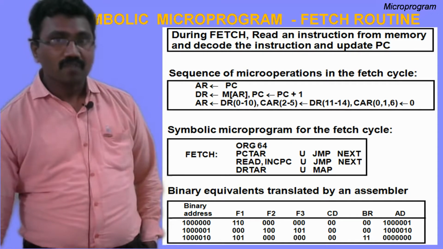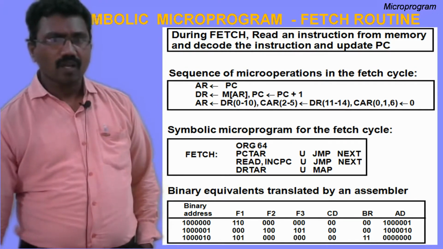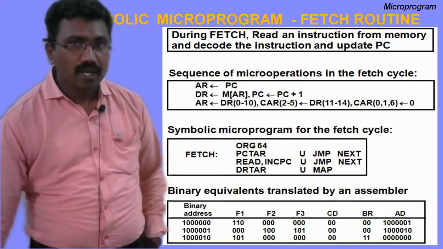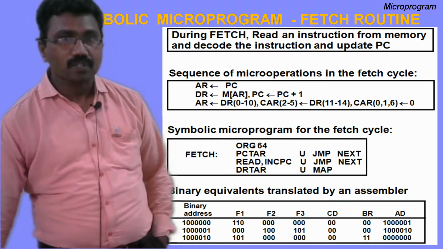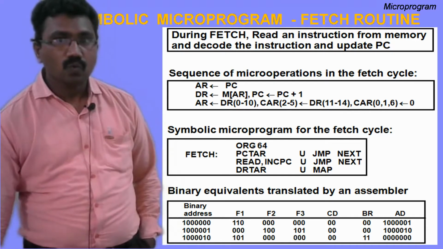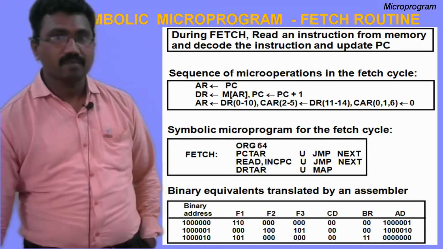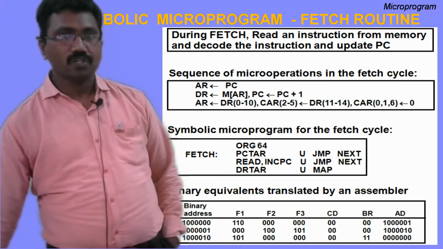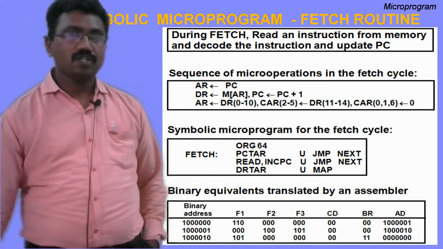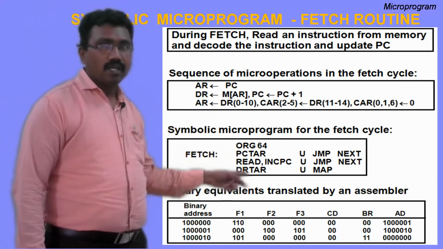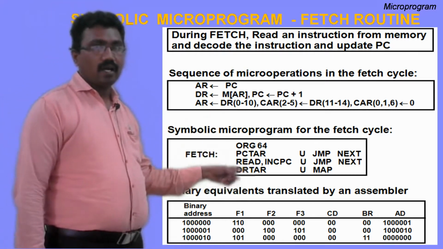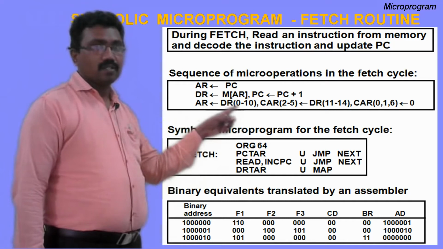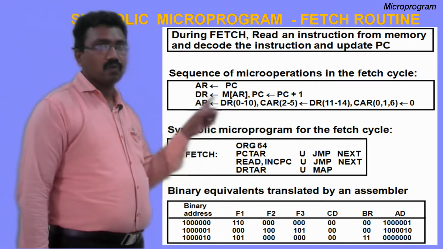Label field is empty. What is the operation here? DR of 0 to 10 is transmitted to AR. That's why DR to AR. DR to AR is the symbol which initiates DR of 0 to 10 to AR, which initiates this micro operation.